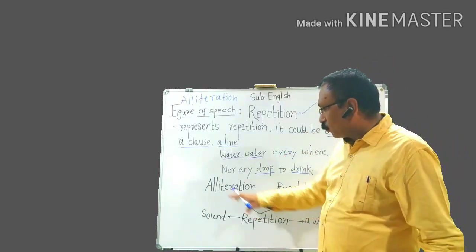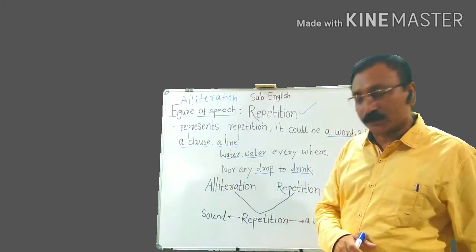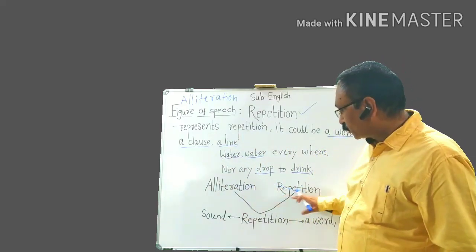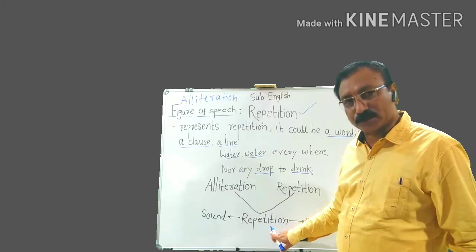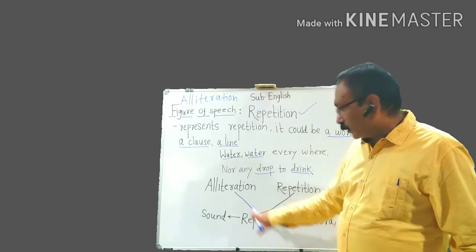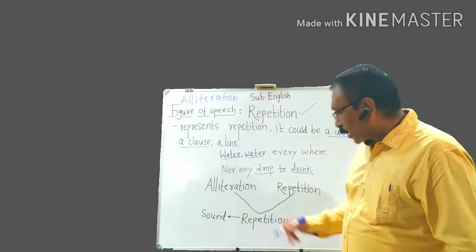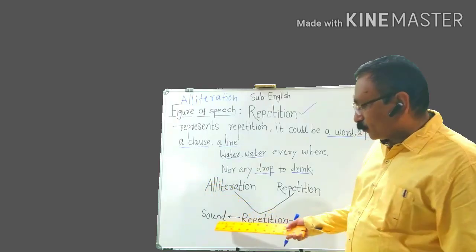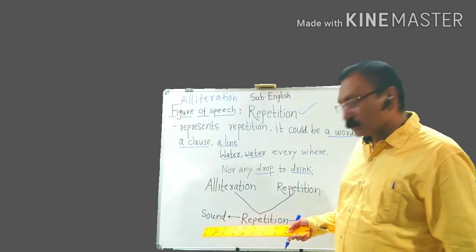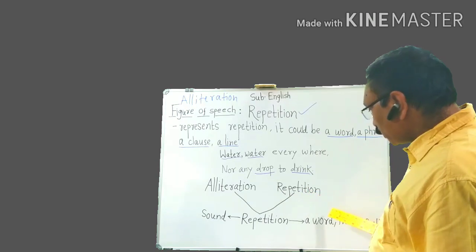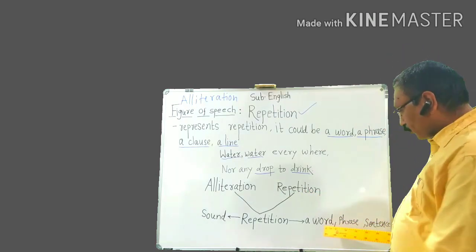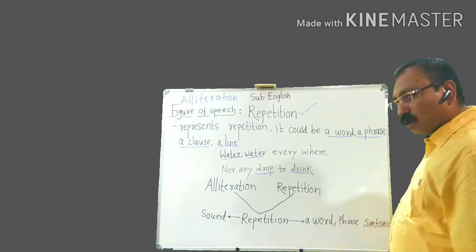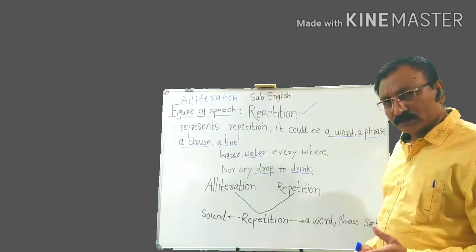The base of both figures of speech is repetition. But in alliteration we have the repetition of sound, whereas in repetition we have the repetition of a word or phrase or a sentence or line.